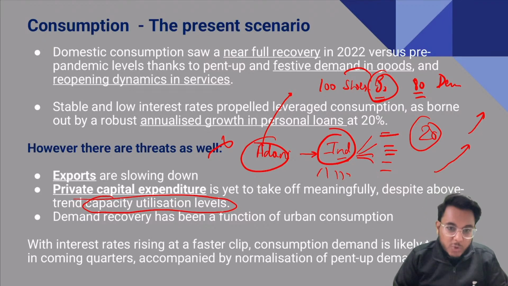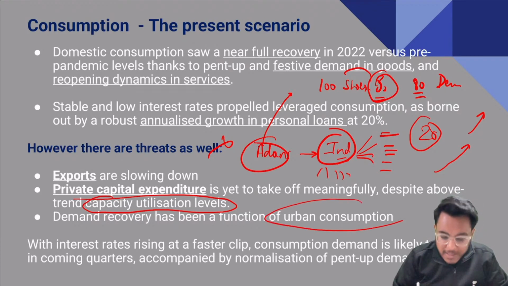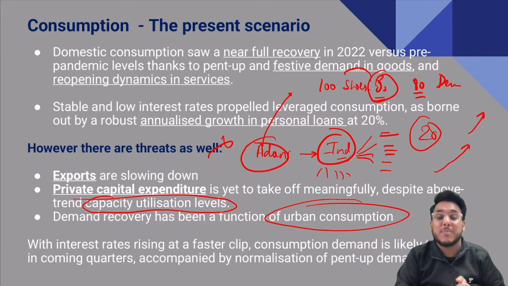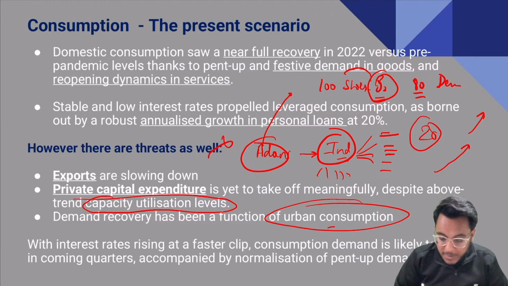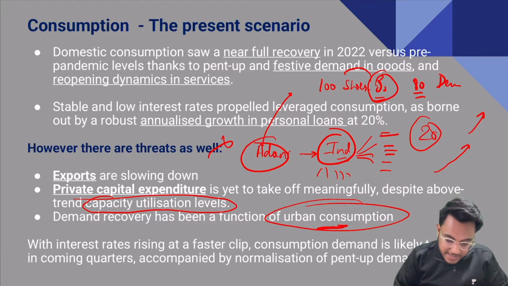Clear? Then the other issue that is coming here is that the demand recovery has been a function of urban consumption. Demand has increased in 2022 particularly, but the demand has increased because of the urban consumption. Rural consumption is very much less. In the rural areas people are not consuming. So these are certain things that are happening.